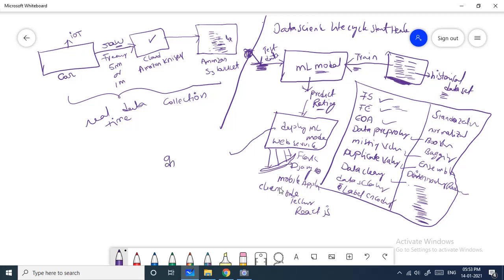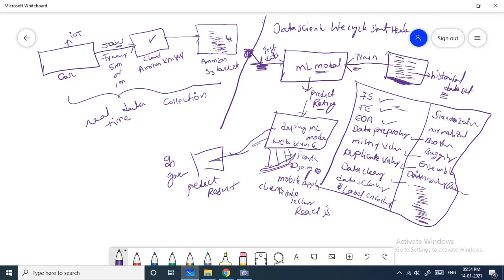Here let us consider these are government officials. They can access this deployed web service and know how well this driver is driving the car. Here I can display the predicted result.